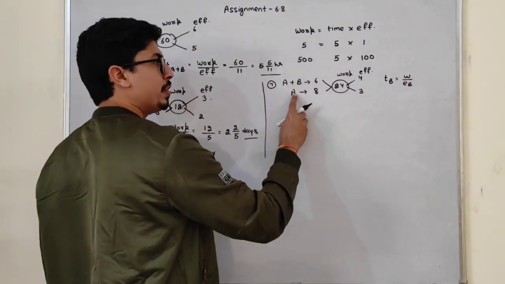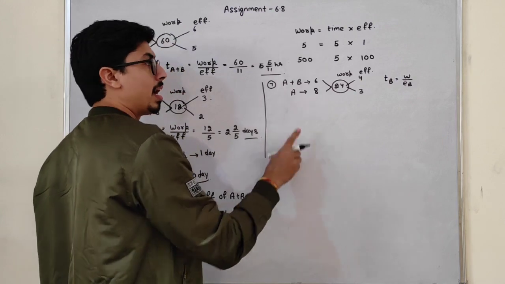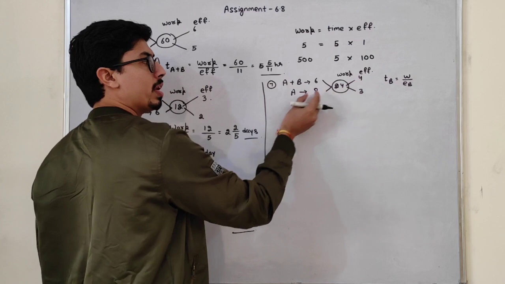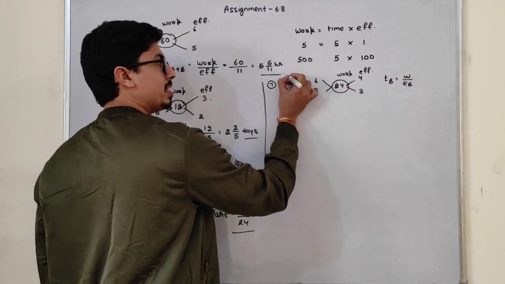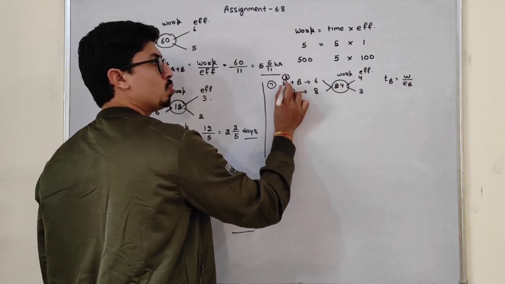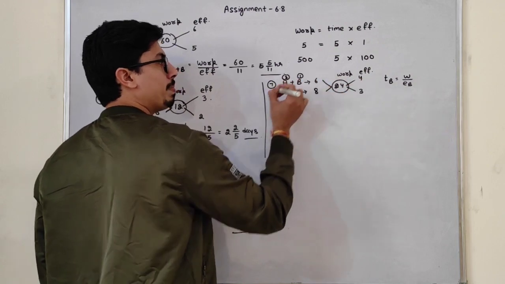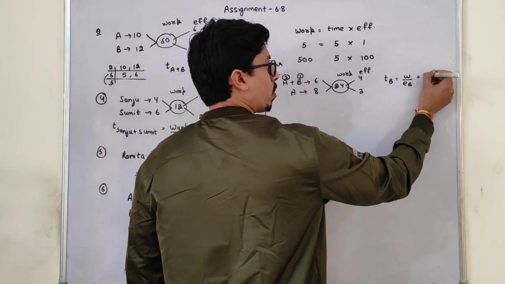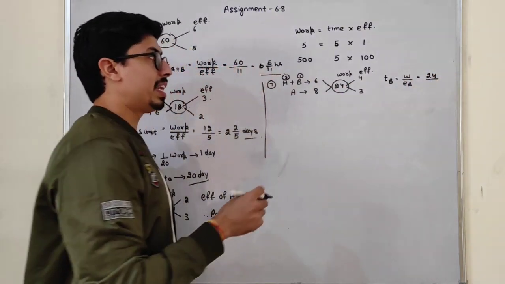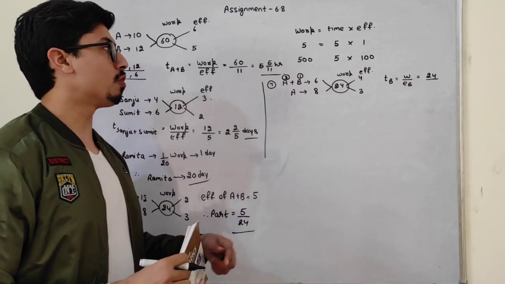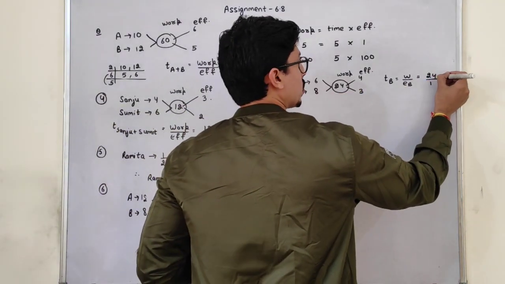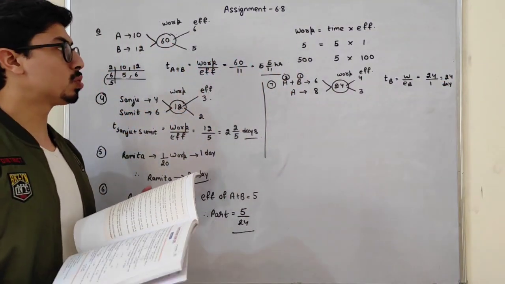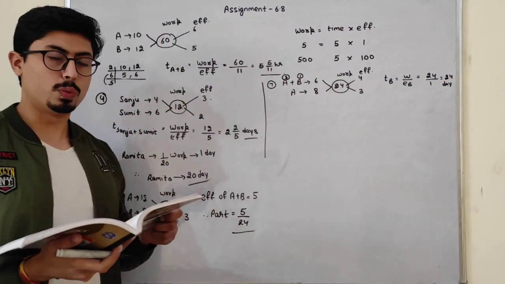Now see, efficiency of A is 3. Efficiency of A plus B is 4. But the sum of these two's efficiency is 4, so the efficiency of B will be 1. The work to be completed is 24, and the efficiency of B is 1. So the answer is 24 days. In 24 days, students, B can complete the whole work.